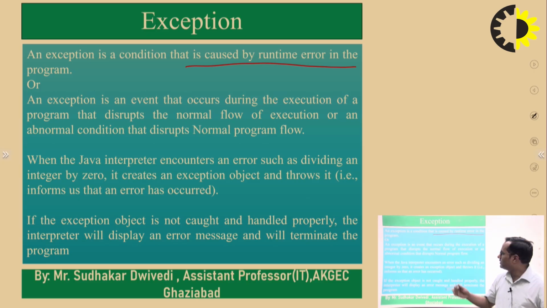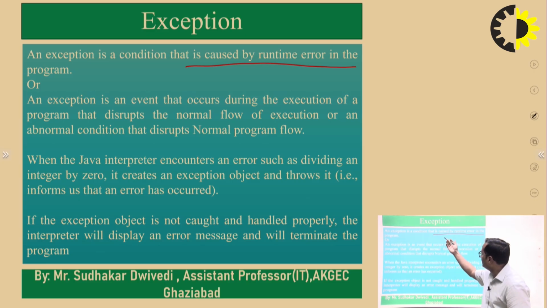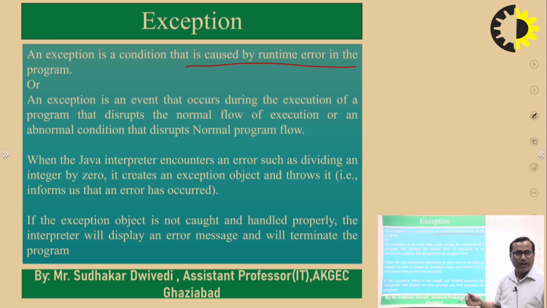So it's just a condition, and we need to prevent or handle all these types of conditions so that programs can execute successfully. That means an exception is an event that occurs during the execution of programs, and that may disrupt the normal flow of execution of programs.